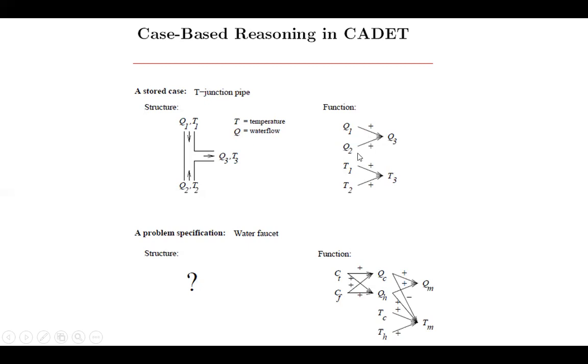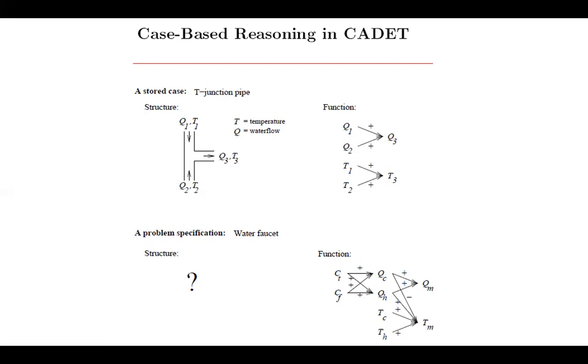You can see here Q1, Q2. Plus means if Q1 flows here, Q2. Plus means it will add. Okay, Q1, Q2 will add the water flow. See, minus, if there was minus here, it will decrease the water flow. Plus means it will increase the water flow. Q1 and Q2 will result in Q3. T1 and T2 will result in temperature 3. So this was the function for this T junction pipe, which was in the stored example.